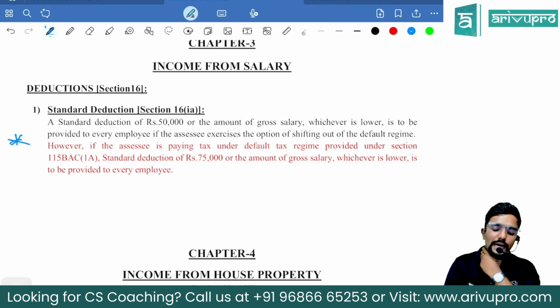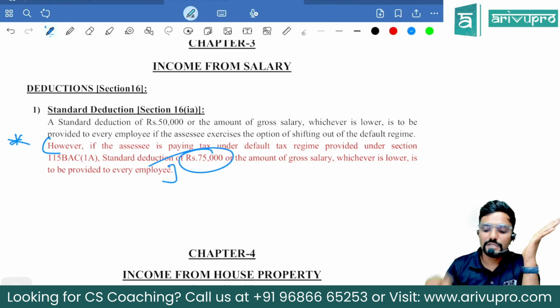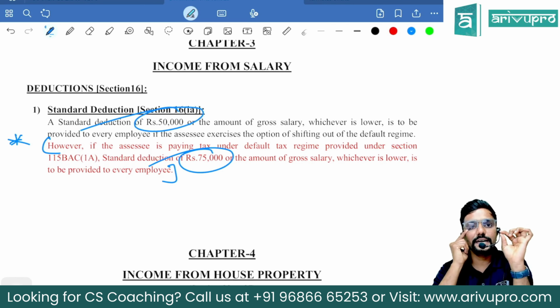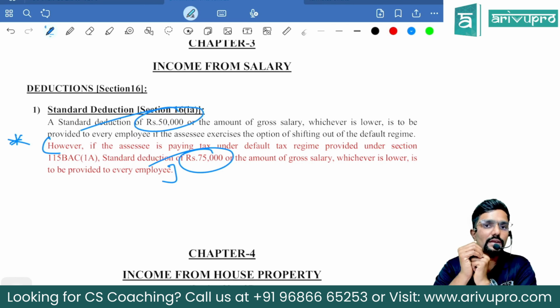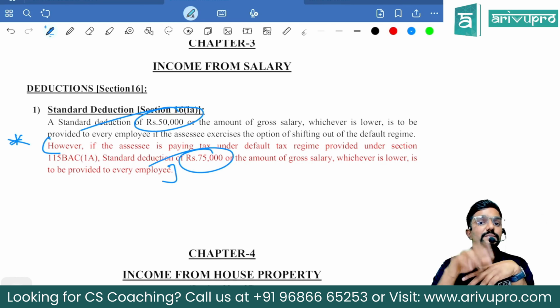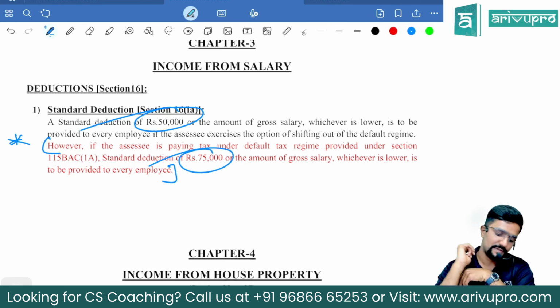But now, under the default regime, the amount has been increased to 75,000. Sir, what about optional regime? It continues to be 50,000. So, standard deduction for every salaried employee under optional regime is 50,000, whereas under default regime it is 75,000. Under which scheme? Default scheme, guys.